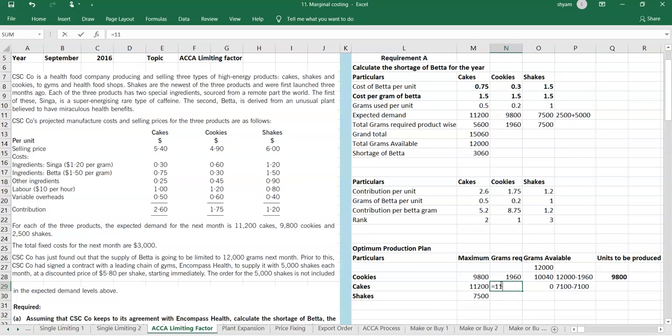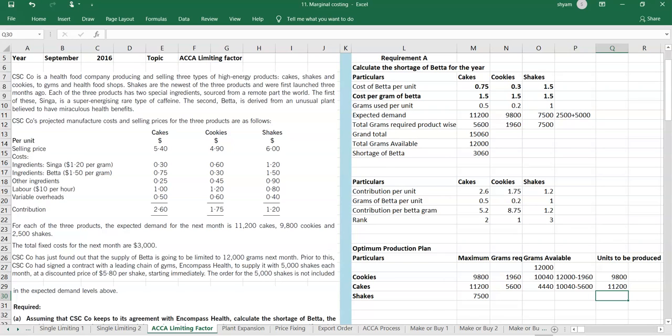For cakes, 0.5 grams have to be used per cake. So totally 5,600 grams is required. Do we have so many grams? The answer is again yes, because 10,040 grams were available and we require only 5,600 grams. So how many grams would be the balance? 4440 grams is available, and of course we could produce all these cakes. So producing cakes is not a problem, we can easily do it.